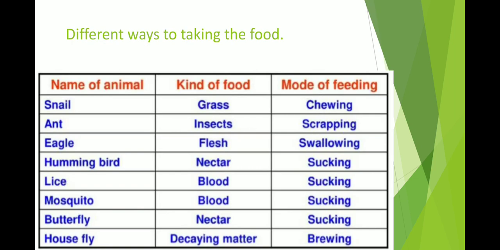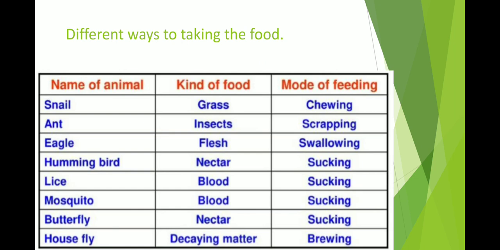Okay, so this is the next slide, and this is the last slide of this video. In this slide, we are looking at different types of animals, different kinds of food, and different modes of feeding. Let's have a look. Snail, what is the kind of their food? They prefer to eat grass. And what is the mode of feeding? Their mode of feeding is chewing.